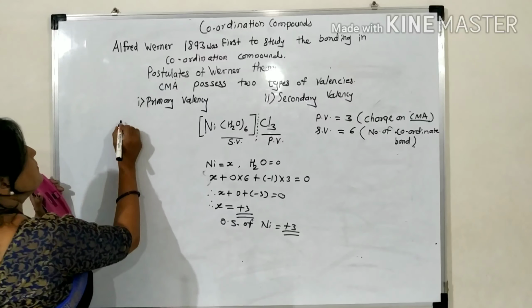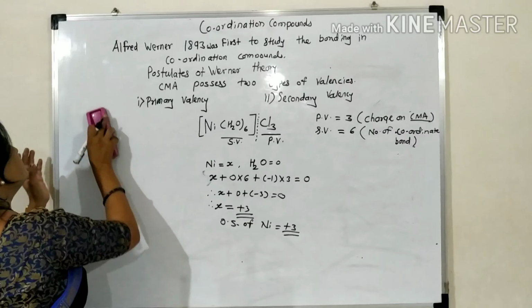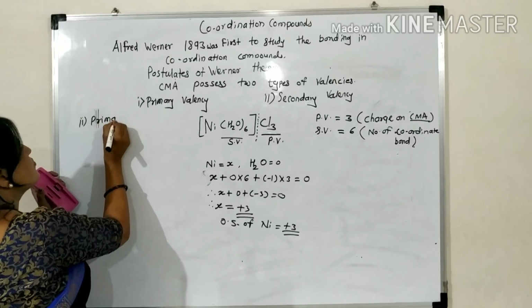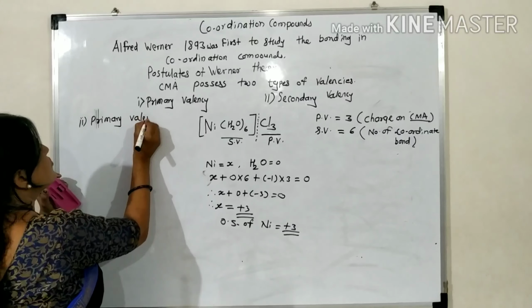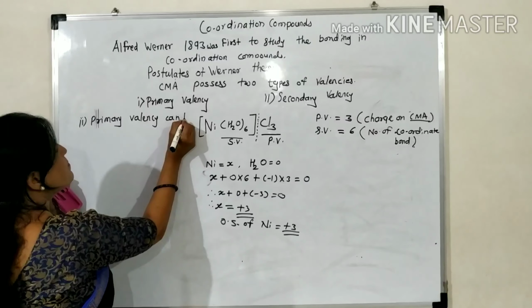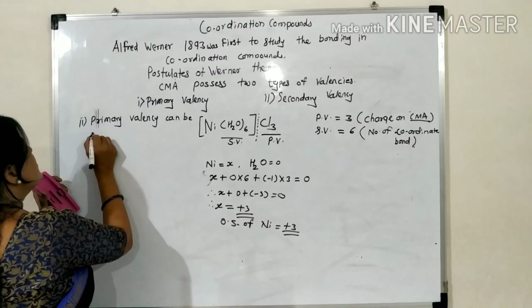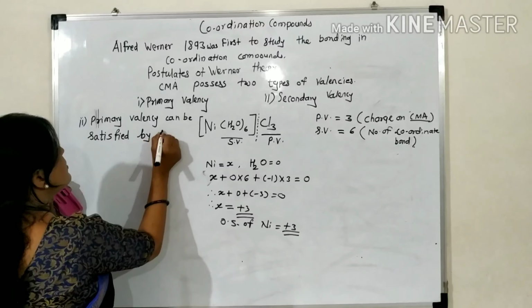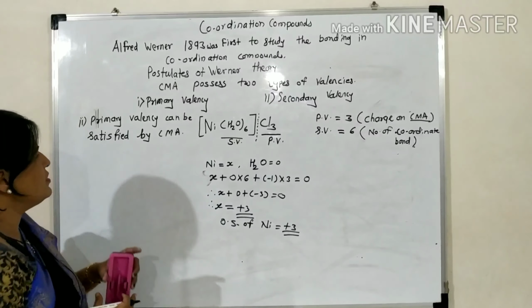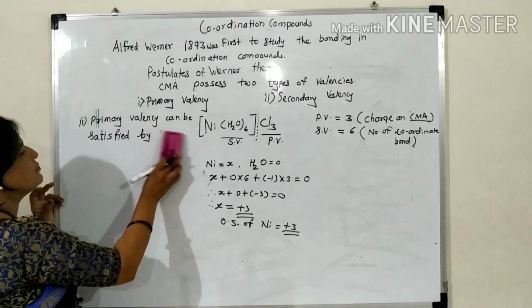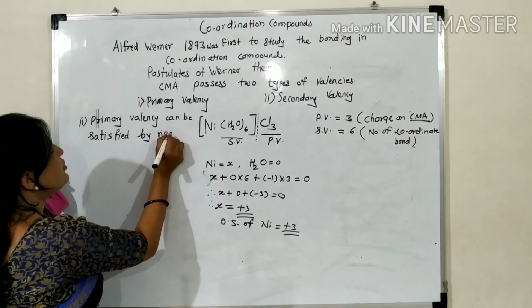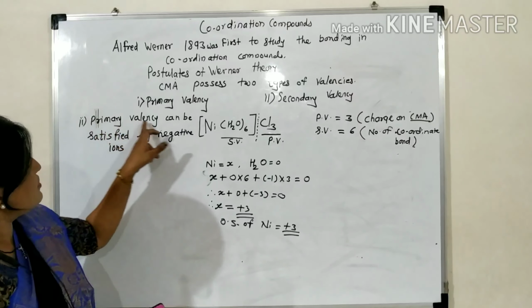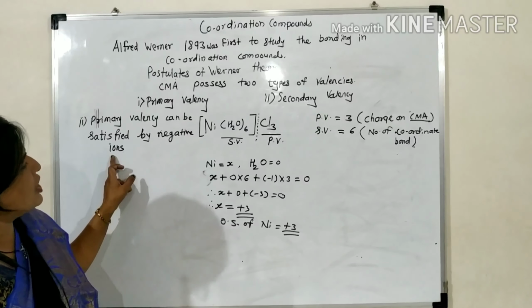Now the second postulate: primary valency can be satisfied by negative ions.